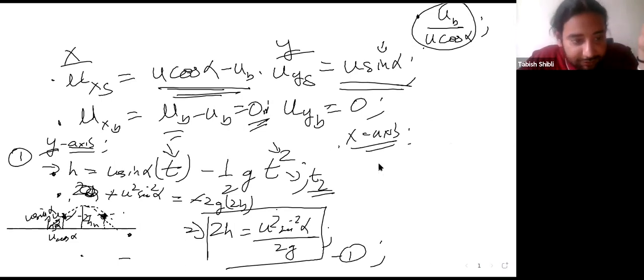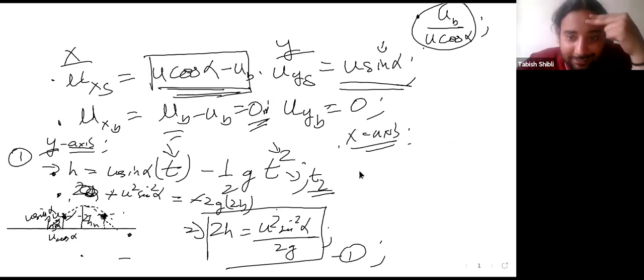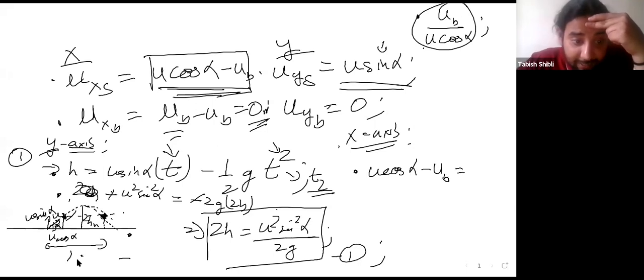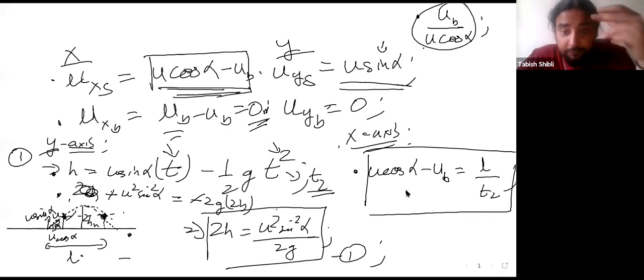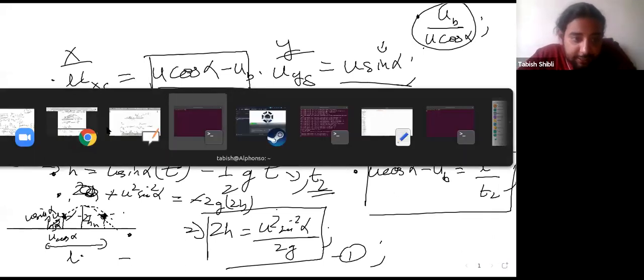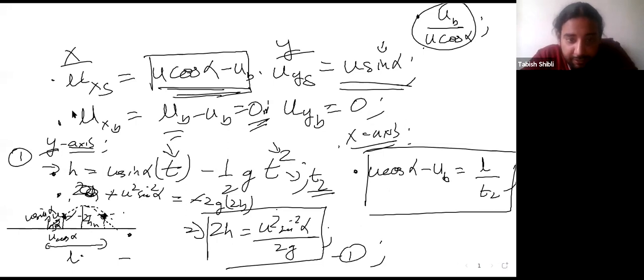It's just moving at a constant speed along the x-axis, the speed being u cos alpha minus ub. So speed is equal to distance upon time. How much distance will it travel? The distance from here to here, let's call this distance some L, over how much time? T2. The bird is just stationary. The bird is not moving at all.